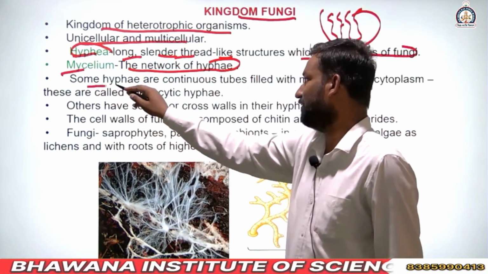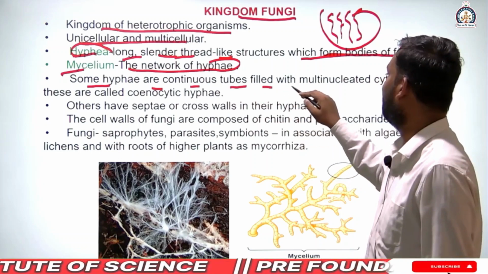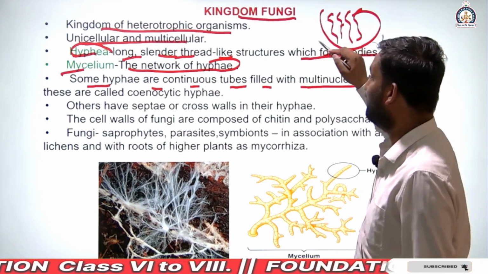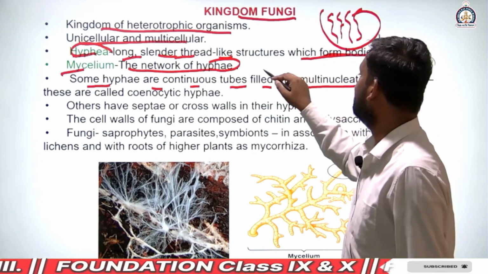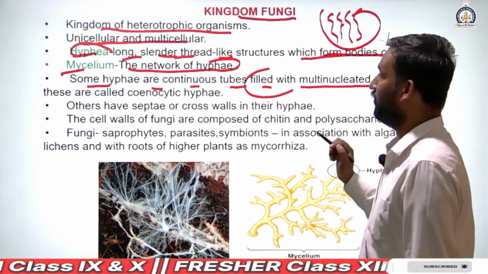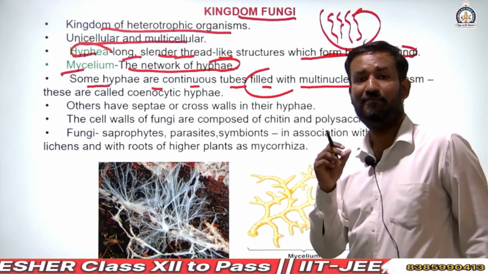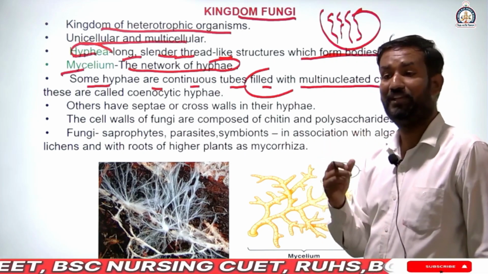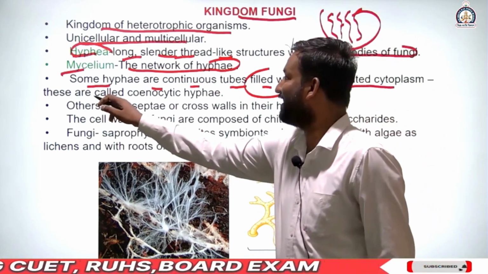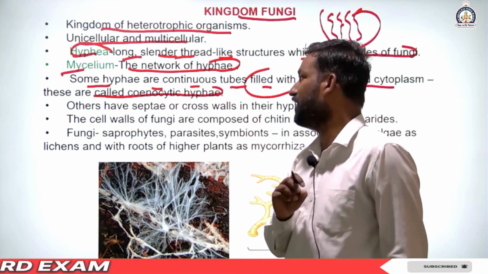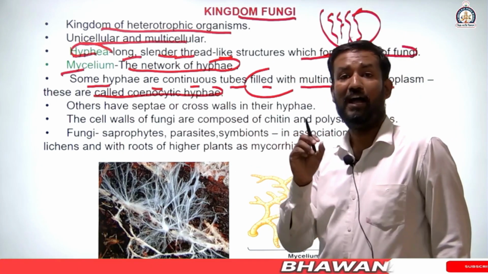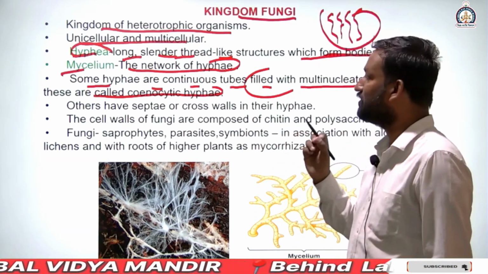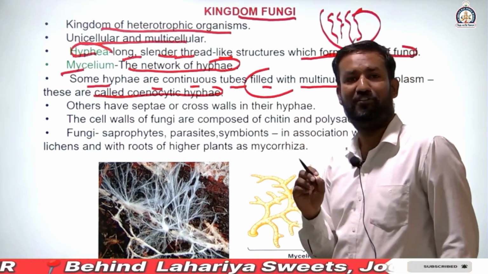Okay, next, some hyphae are continuous tubes filled with multinucleated cytoplasm. It means some hyphae contain cytoplasm which contains more than one nucleus. These are called coenocytic hyphae. It's an important term. What is the meaning of coenocytic hyphae? Those hyphae which contain more than one nucleus. It also tells us about the multinucleated condition.